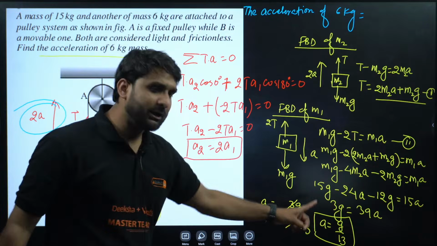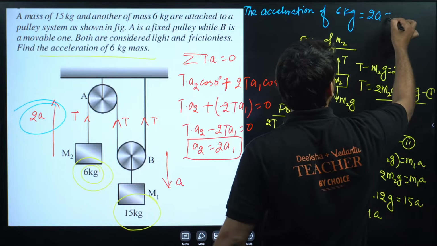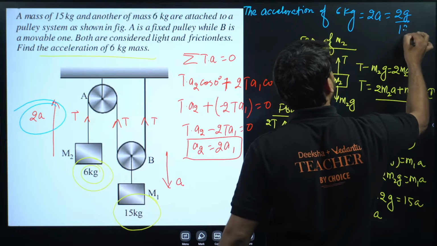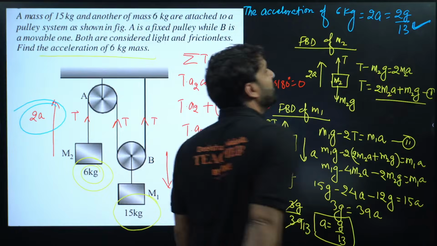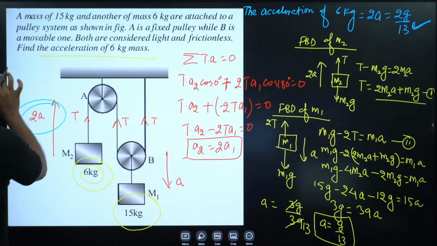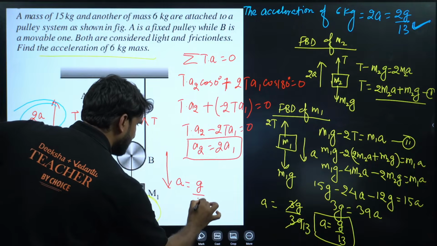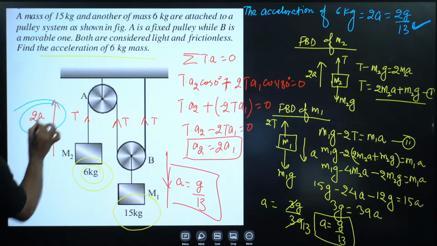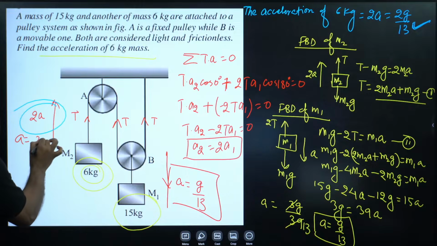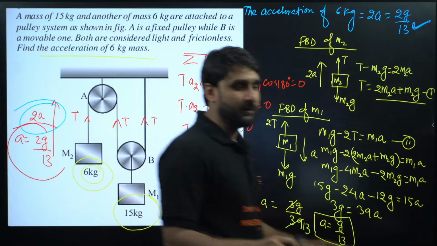We have calculated only A. So the acceleration of 6 kilogram will be 2A, which is equal to 2G by 13. This is the answer. The acceleration of this block is G by 13, and this is moving with acceleration 2G by 13. I hope everything is clear to you all.